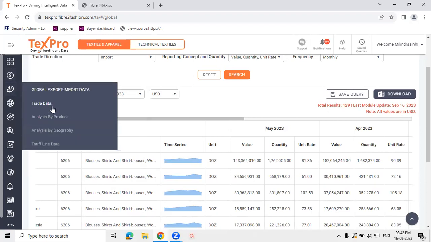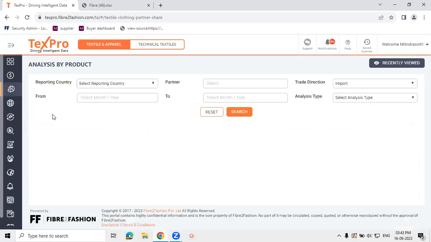Proceeding to the next, we have analysis of the trade data. The first analysis that we provide is analysis by product. This particular analysis will help you understand which are the right product segments and product categories to focus on. To explain that, I'll walk you through one example.